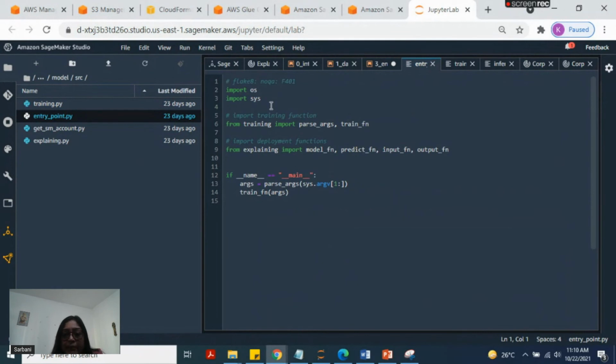Here in the training entry point, there are 2 different entries which are important for us. One is the normal training, and the other calls the explaining module, which is used in this model to explain the final prediction. For the final prediction, we can see 4 different functions are passed: model function, predict function, input function, and output function. I'm not able to explain how the model is predicted at the endpoint because of the time constraint.